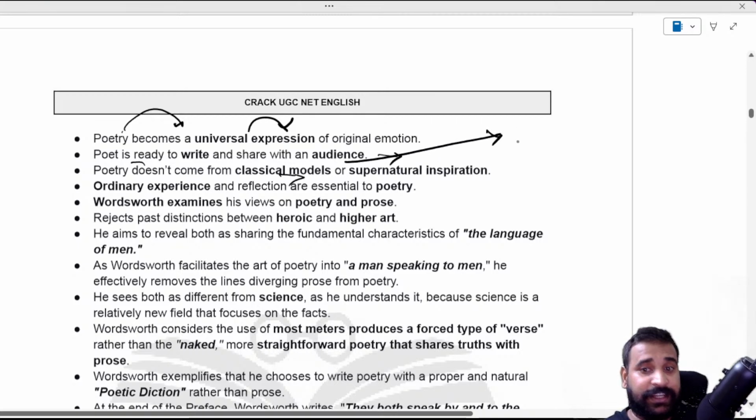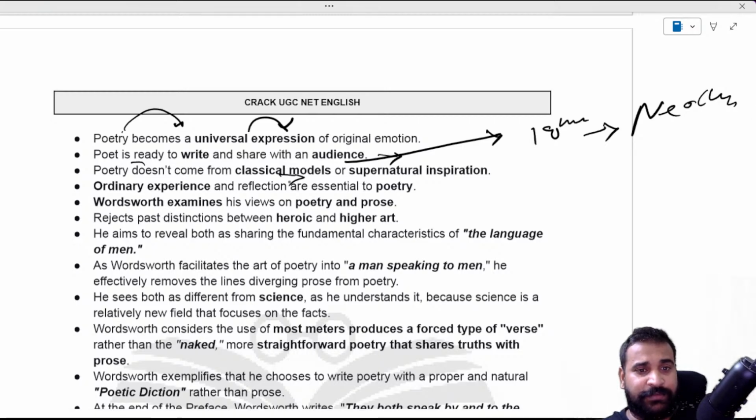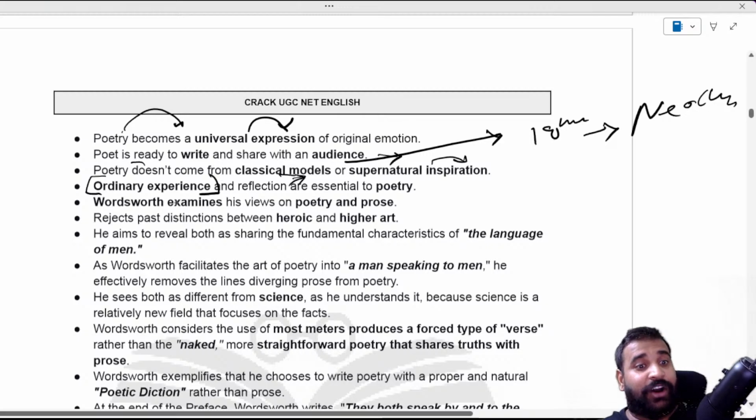Again, he's criticizing 18th century stuff, especially the neoclassical period, neoclassical poets, right? He says poetry doesn't come from classical models or supernatural inspiration, but from ordinary experience. He's actually stressing here that ordinary experience and reflection are essential to poetry.